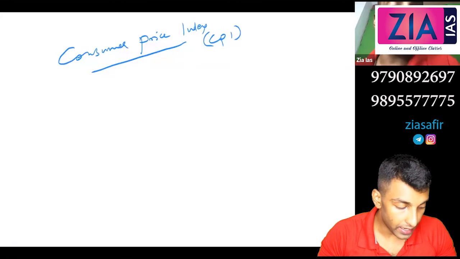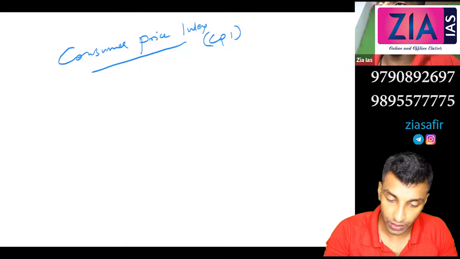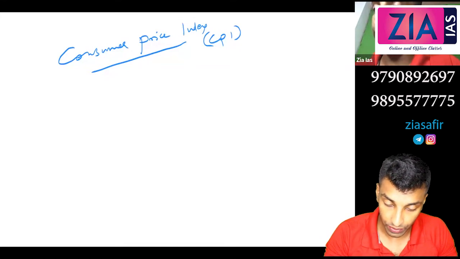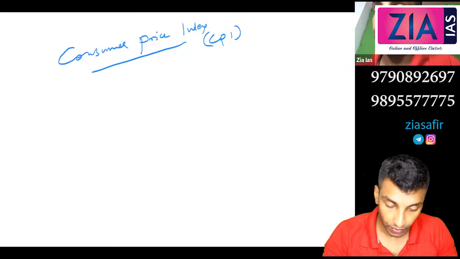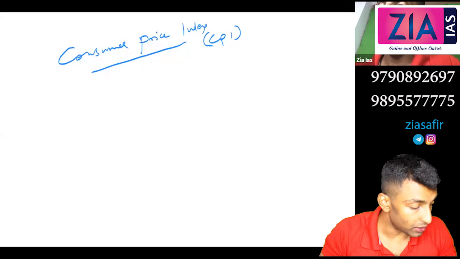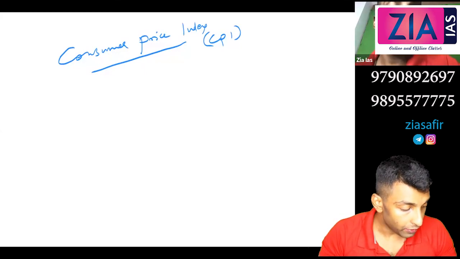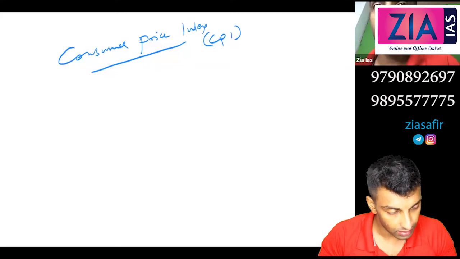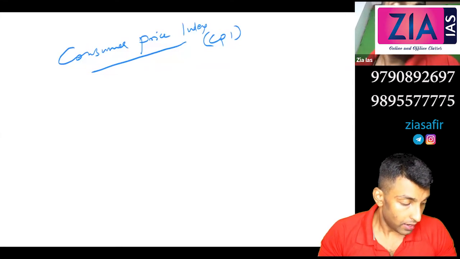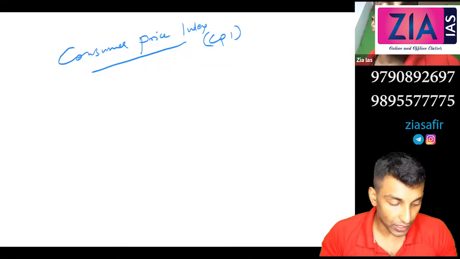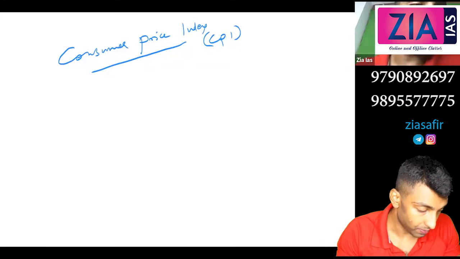It is based on retail prices of selected goods and services. It was estimated in monthly intervals. Same we have discussed in case of WPI also, monthly intervals. It is estimated for the four groups of consumers.